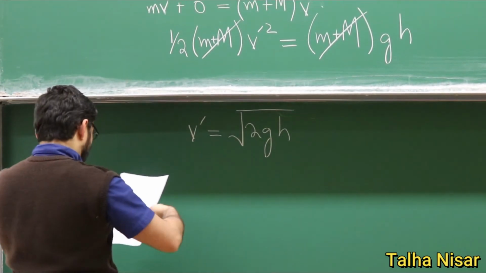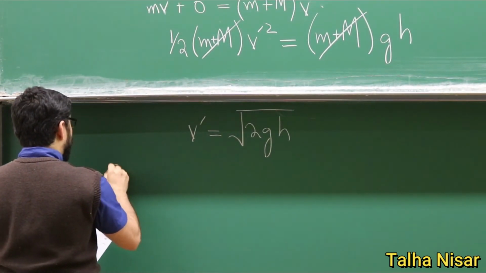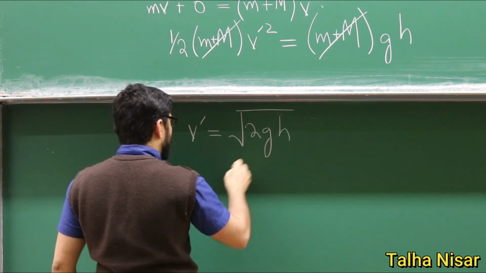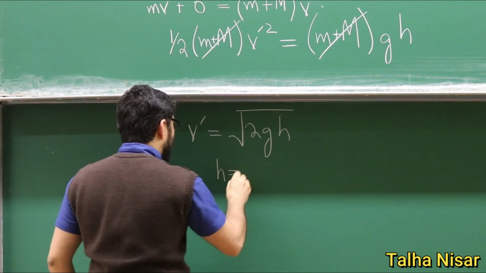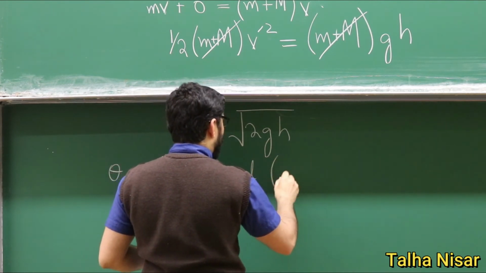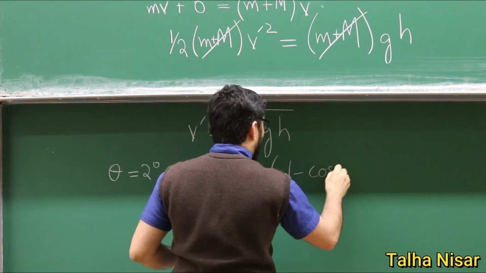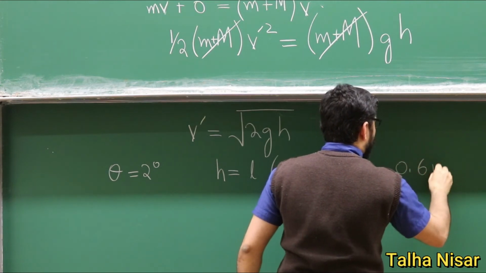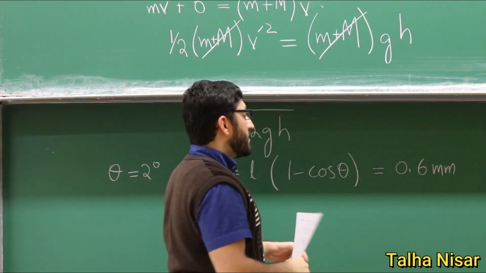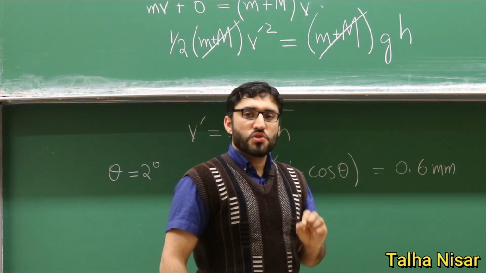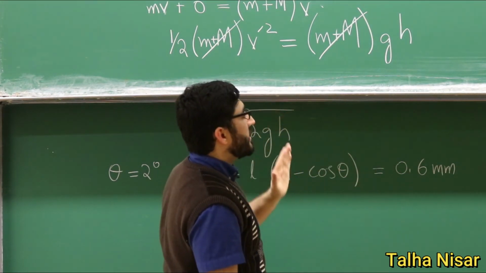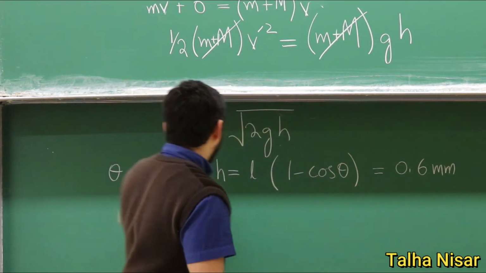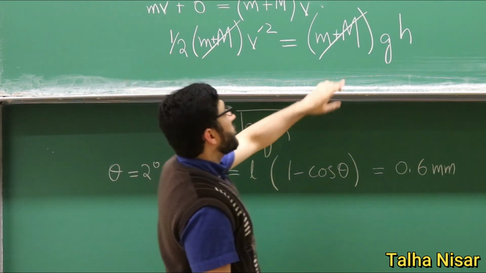So for small angles, for example, we take that the angle is 2 degrees. For the 2 degrees, if we calculate this h here, h is equal to L(1 minus cos theta), it will be 0.6 millimeter. So 0.6 millimeter is an extremely small distance that it will cover in the y direction. So it is extremely difficult to measure the h here. We cannot measure this h.